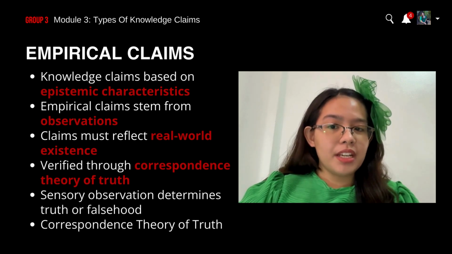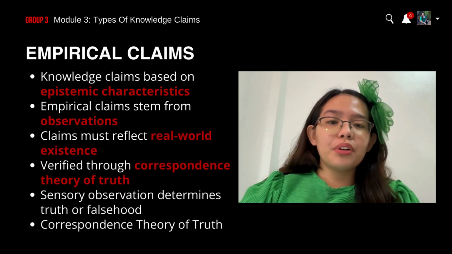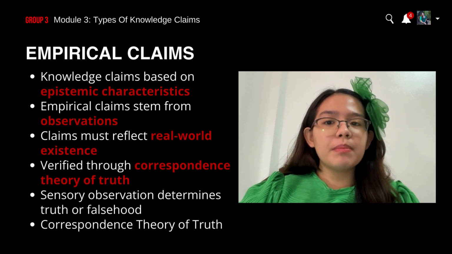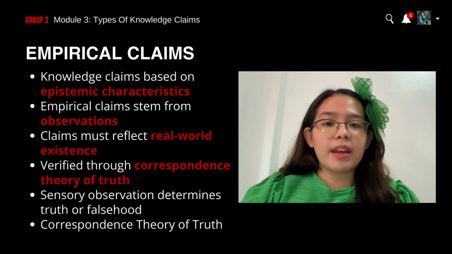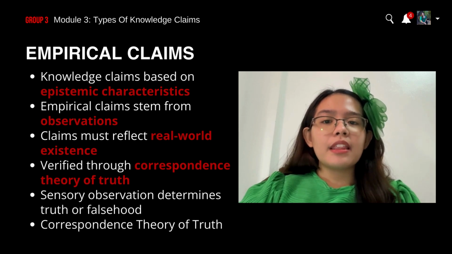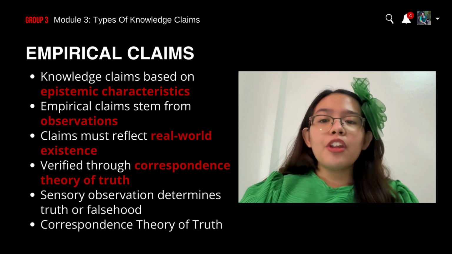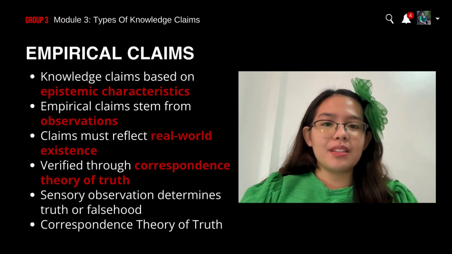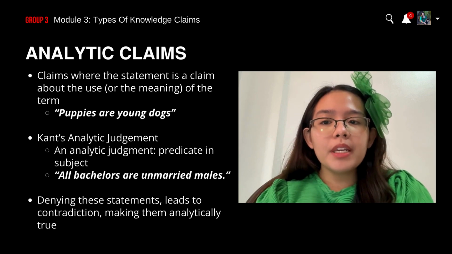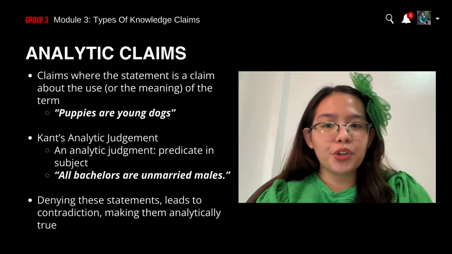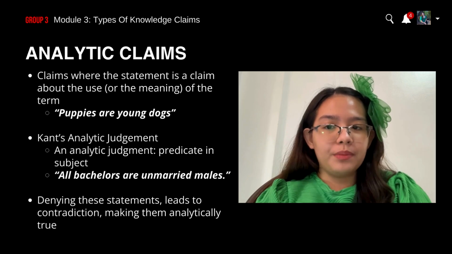I am wearing green. Notice that the truth or falsehood of these claims can only be determined by the use of one or a combination of any of your five senses. This means that we are using the correspondence theory of truth. We know what observations we are going to make in order to determine the truth or falsity of these empirical claims. The claim that puppies are young dogs appears to be making an empirical description about an animal.